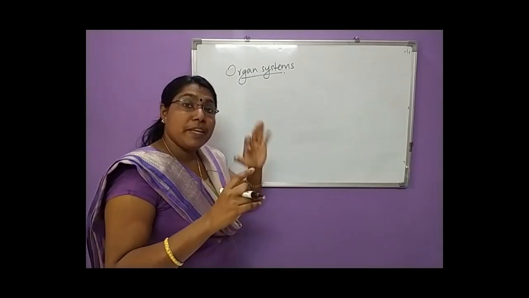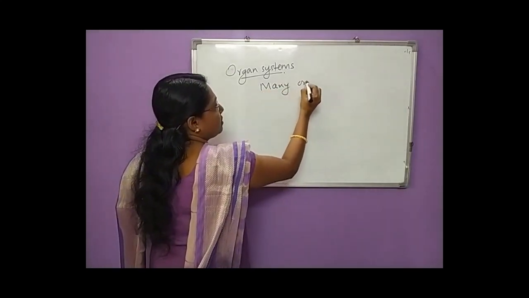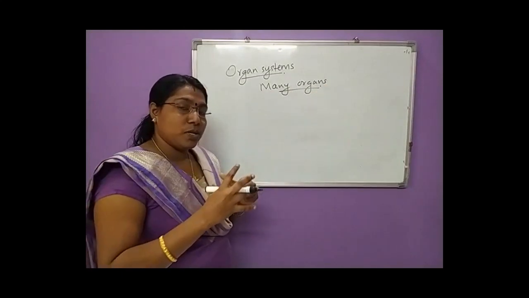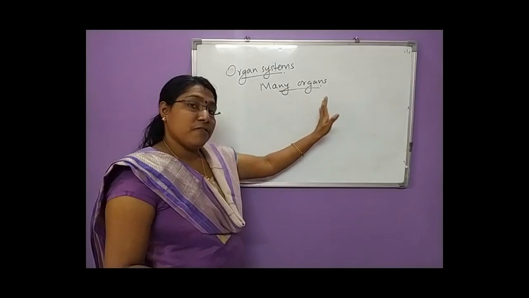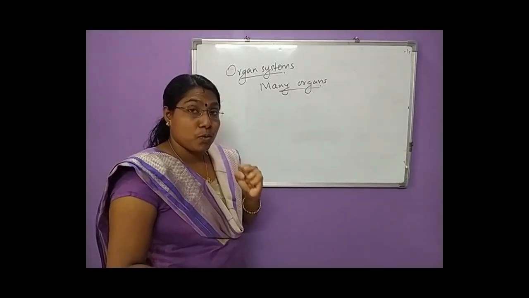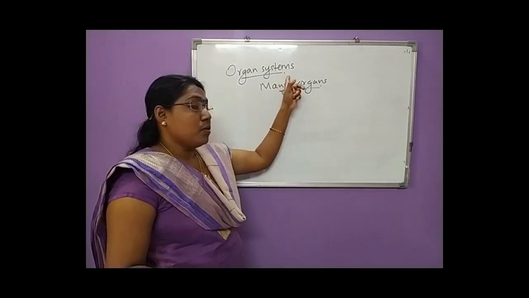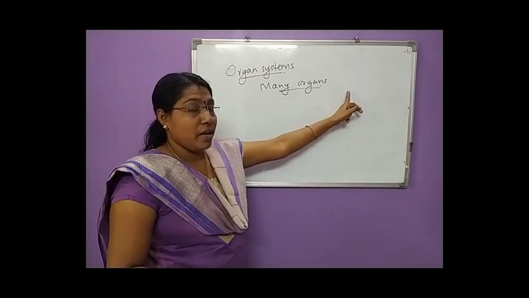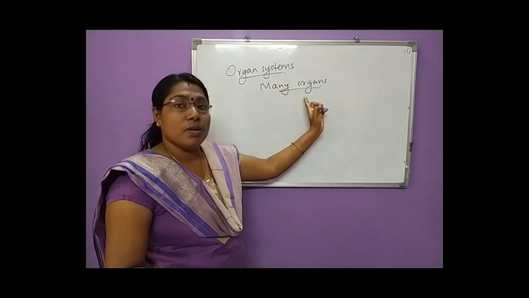Many organs work together or join together to perform a specific life function or life process. That is known as organ systems.